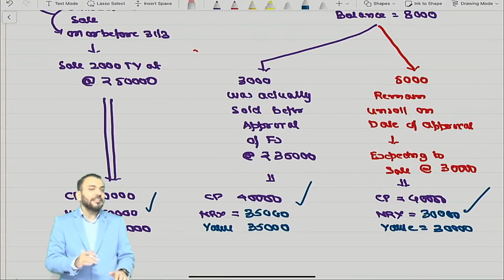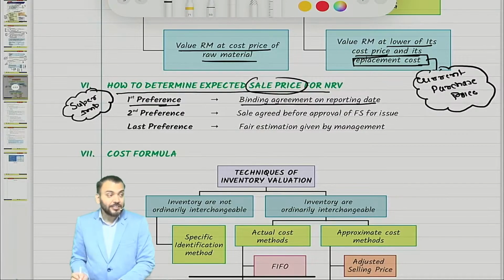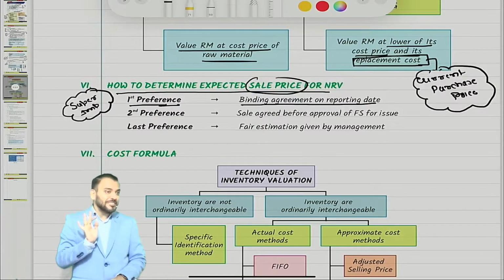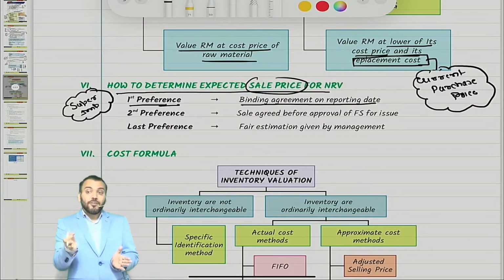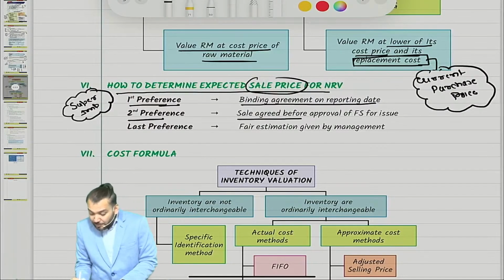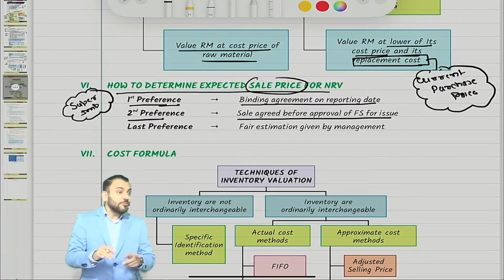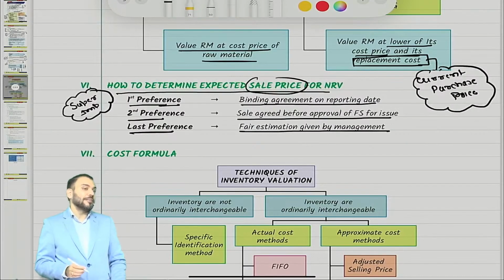And same thing is given under Ind AS 2. What does Ind AS 2 say? Let us check. First preference means how to determine the sale price. First preference, binding agreement on reporting date for which control has not been transferred. True or not? This contract is already made, so any sale price in that contract will become the sale price by an arbitrary determination. Second preference, sale agreed before approval of financial statement. So any sale agreed before approval of financial statements should be taken into consideration. Last preference, fair estimation given by manager.